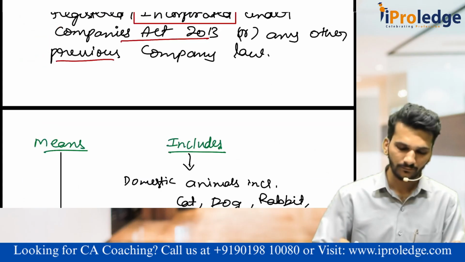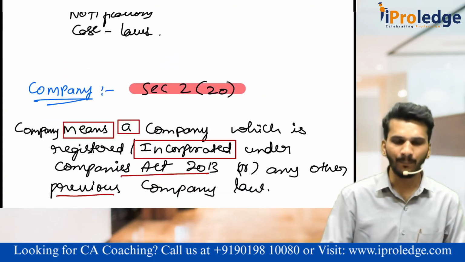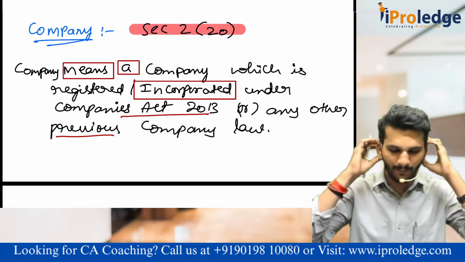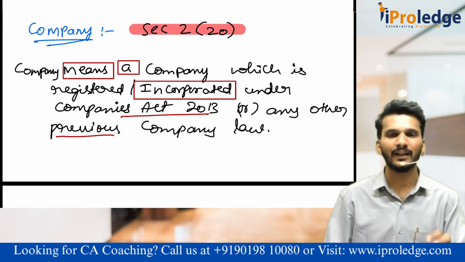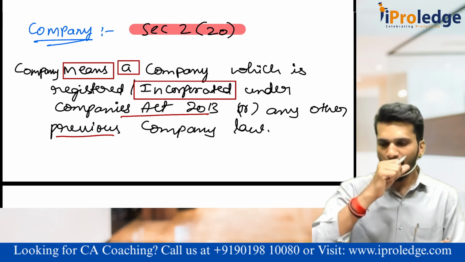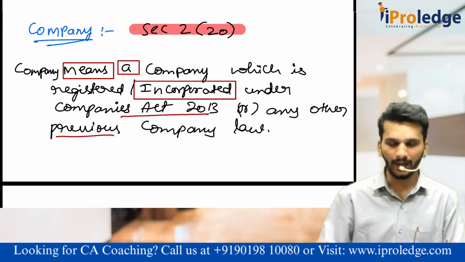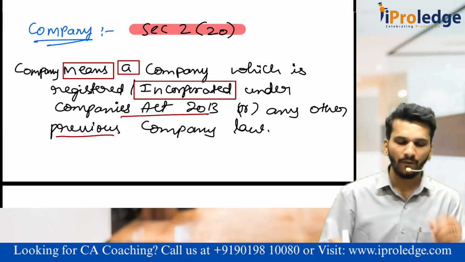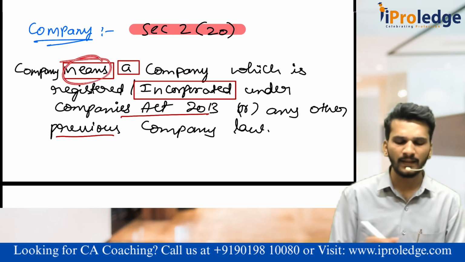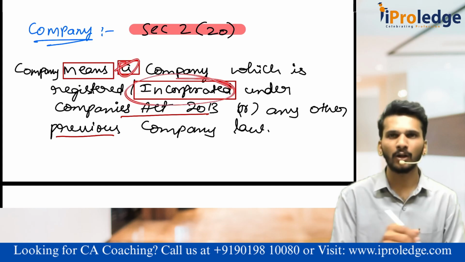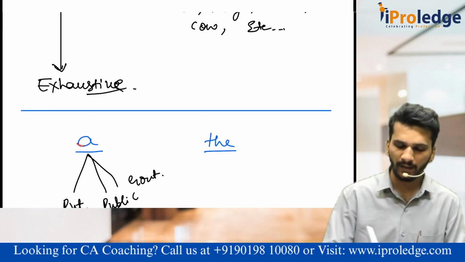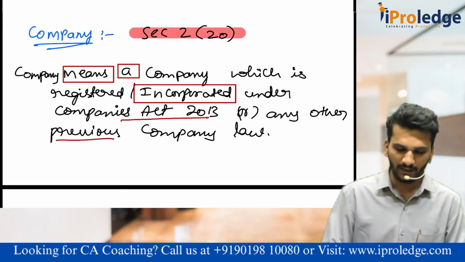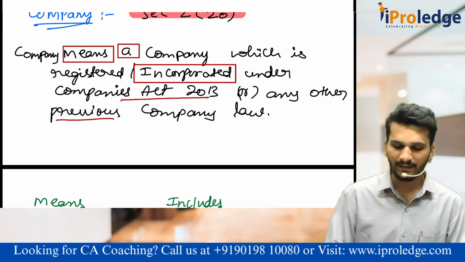You understood? Sir, what did we discuss? Let us consolidate. We started with the Companies Act 2013, and how the act looks: act, section, subsection, clauses, subclauses, rules and case laws. We discussed how to read the law: why the word means is used, why the word a is used, why the word incorporated is used, means and includes, incorporated, unincorporated, a, the, all those things.